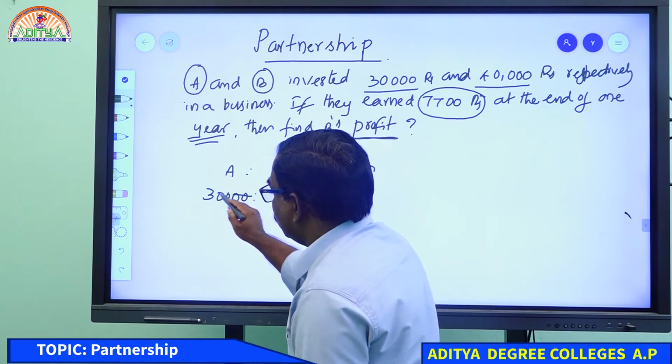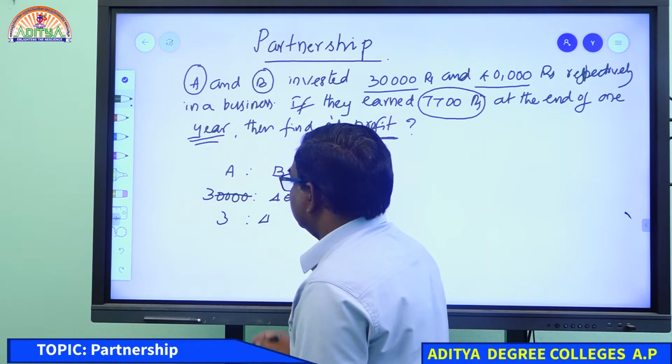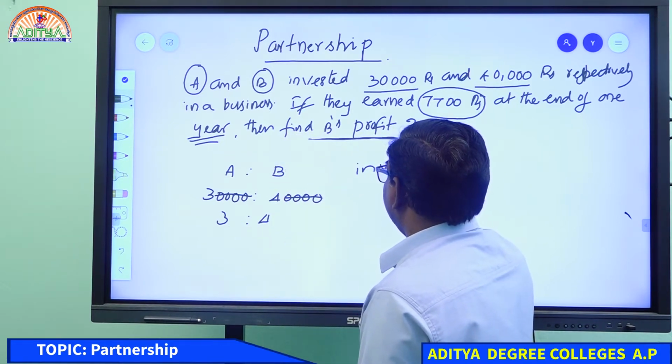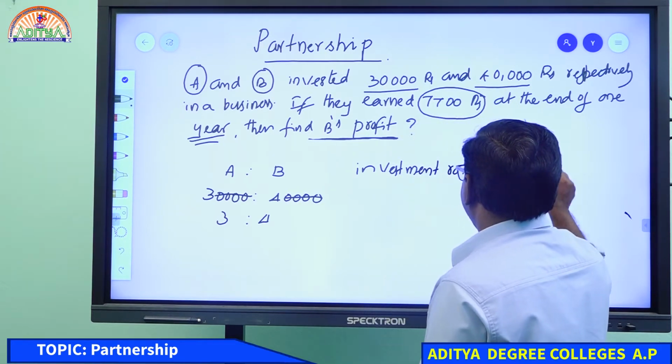We can cancel 4 zeros and 4 zeros, so we can take 3:4. So this is the investment ratio. Somebody is asking again and again, right? See once here, the investment ratio is 3:4.